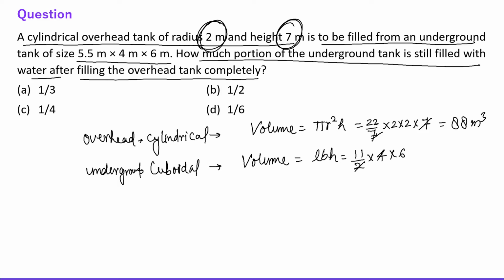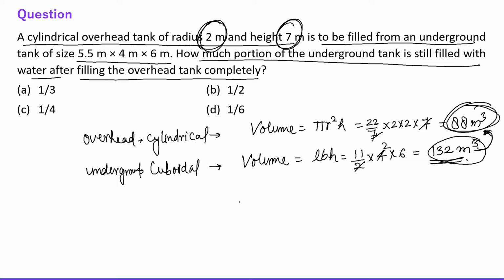So this is 2. So 11 into 2 is 22. 22 into 6 is 132, right? So 132 meter cube. Okay. Now the cylindrical tank has to be filled with the help of this cuboidal tank, right? So obviously the capacity of the cylindrical tank is 88 and the capacity of the cuboidal is 132.